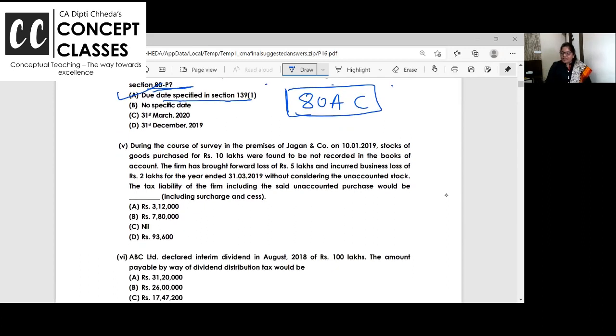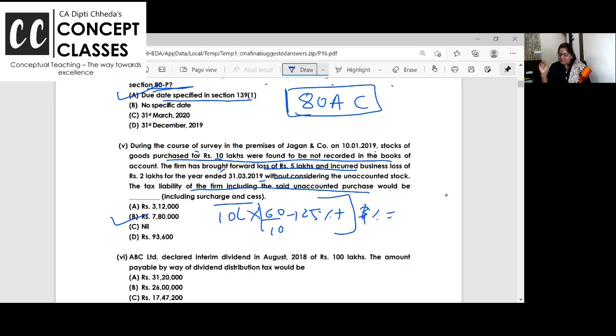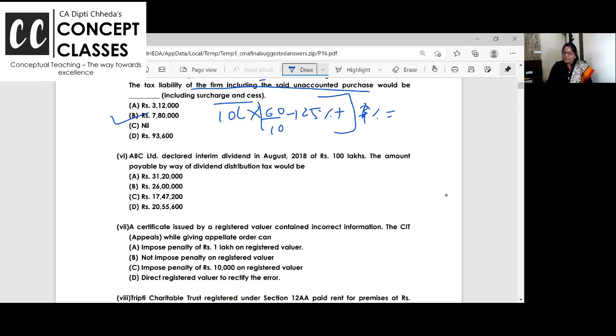During the course of survey, stocks of 10 lakhs were found not recorded. The firm has brought forward, we did this earlier too. What will be the tax liability? On 10 lakhs, the tax liability would be 7,80,000. On 10 lakhs, 60% tax plus 25% surcharge, and on tax and surcharge, 4% cess. So 78% will be the tax on this 10 lakhs.